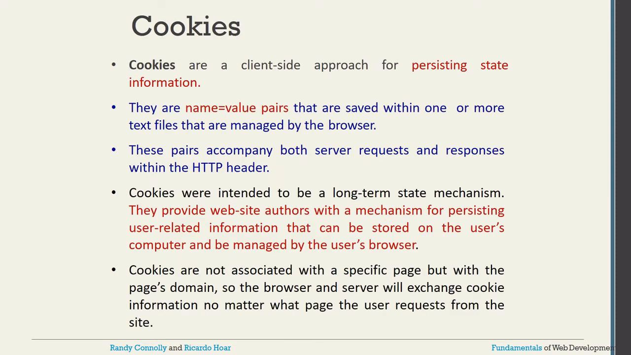So cookies are generally a client-side approach for persisting state information. Whatever information you keep in the cookies is always available in the client system. They are name-value pairs, and the data is saved within one or more text files. Whatever the cookie information is, it will be saved as a text file, and that is managed by the browser, but that browser is the client browser only. And these pairs travel in both the server request and the server response, within an HTTP header.